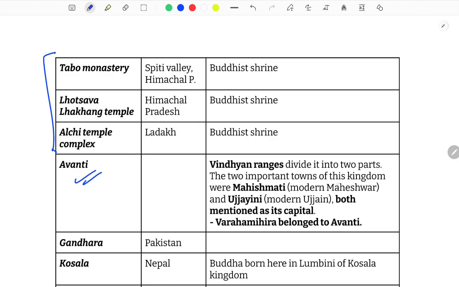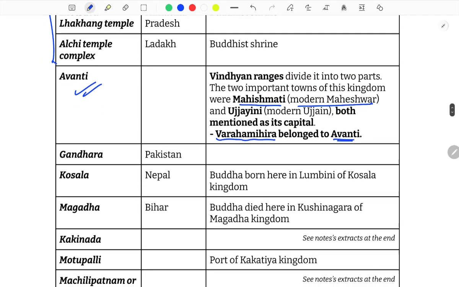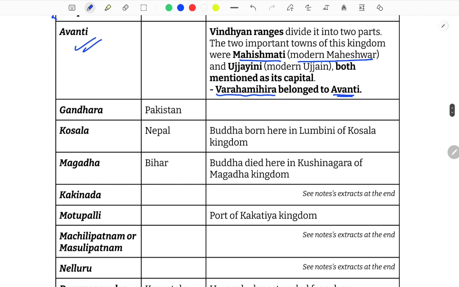The two important towns of this kingdom were Mahishmati, which we also covered when we did our set on the great Mahajanapadas. Mahishmati is your modern Maheshwar in Madhya Pradesh, and Ujjaini or Ujjain, both mentioned as the capital of Avanti. Keep in mind that Varahamihira belonged to Avanti. We have already covered the major works of Varahamihira in our previous set on works and their authors.